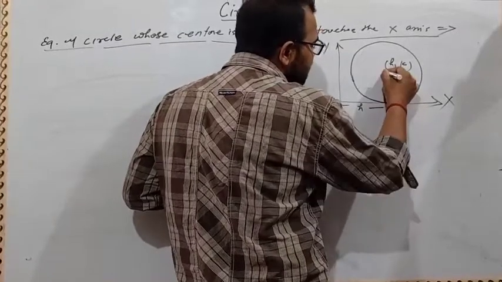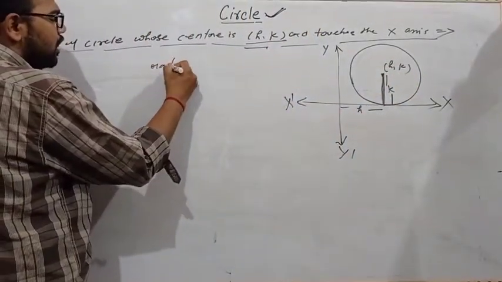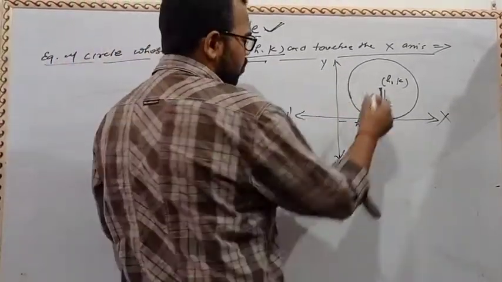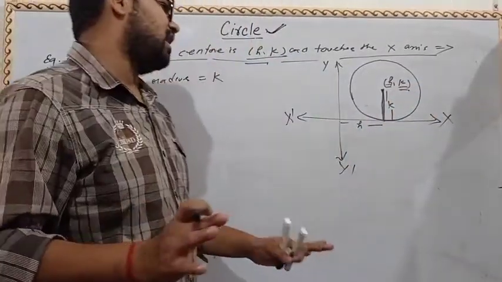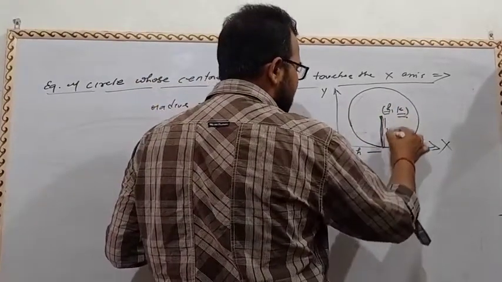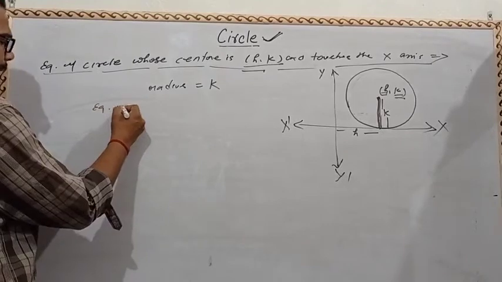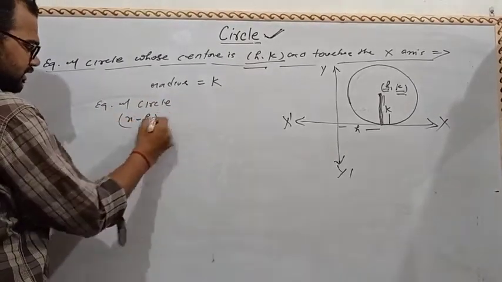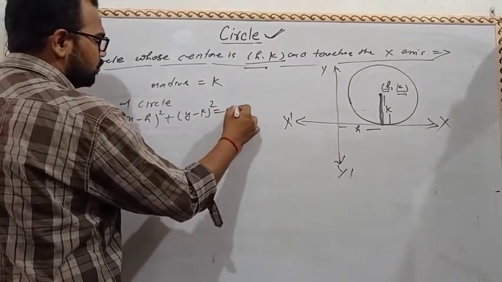If the circle touches the x-axis, then the radius equals the ordinate of the center, because h is the abscissa and k is the ordinate. So the radius will be k. Then the equation of the circle is (x minus h) whole square plus (y minus k) whole square equal to k square.